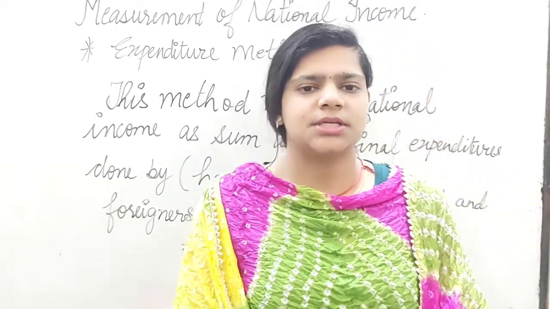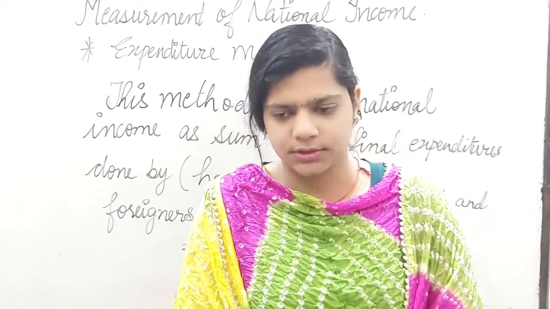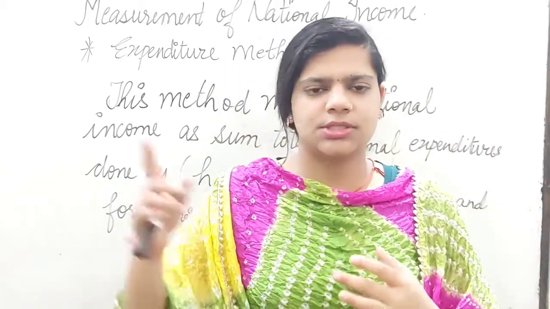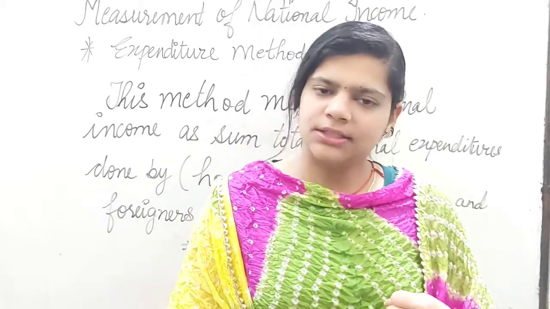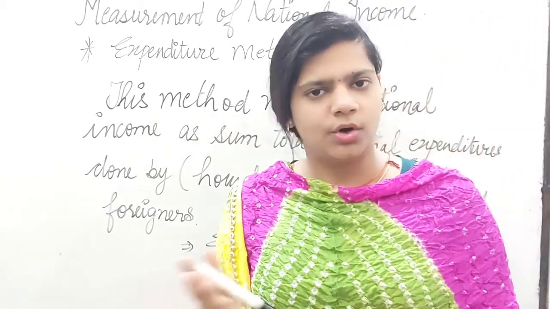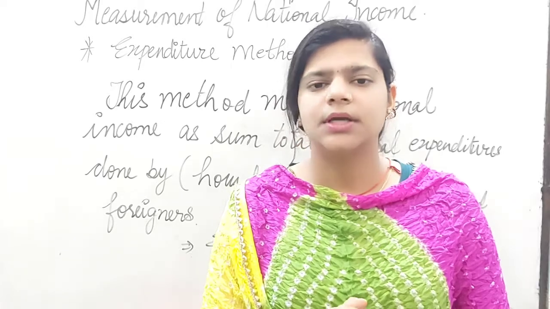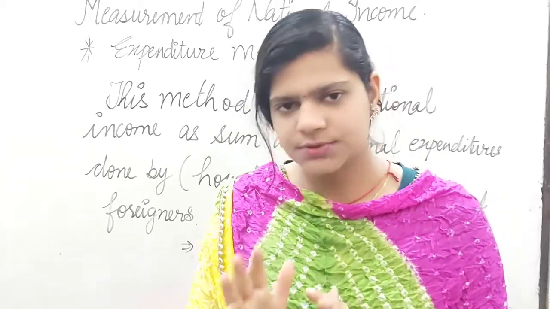Now someone can ask you why the method name is expenditure method. So you are going to tell that there are three phases in the circular flow of income: the production phase, which is covered under value added, the income phase, which is covered under income method, and finally after that we have expenditure done by the sectors, and that is going to be covered under expenditure method. Now first we are going to see the definition.